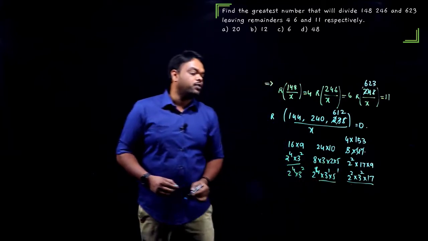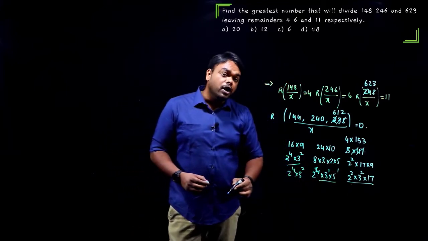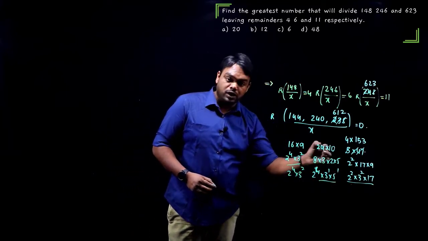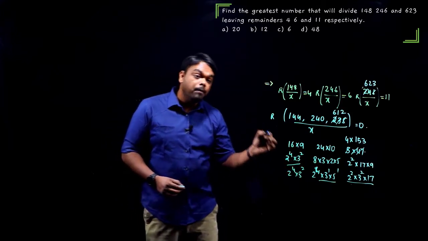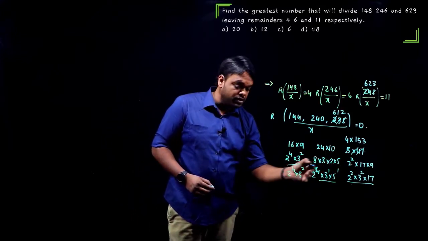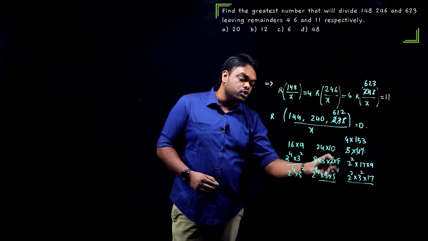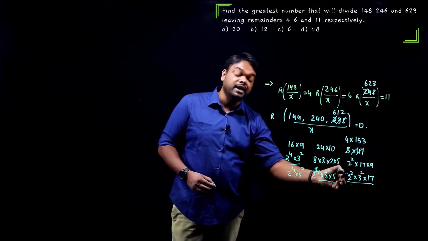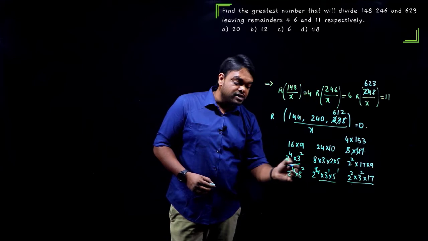Complete factorized form of all the three numbers. Now if you want to calculate the HCF of all these numbers, you just have to take the common terms in all the three numbers. Now here 2 power 4 is there, here 2 square is there, here 2 power 4 here as well, but here only 2 square. So 2 square is common everywhere.